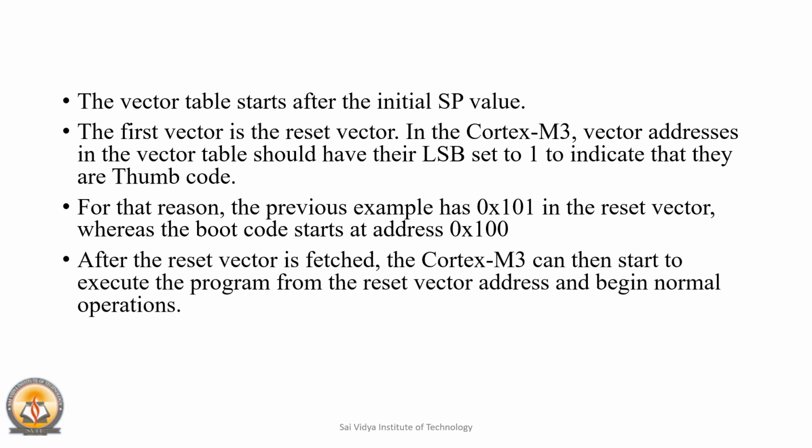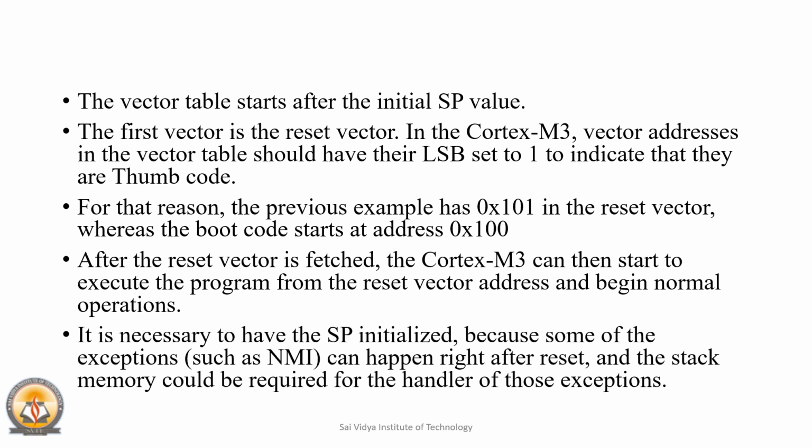After the reset vector is fetched, the Cortex-M3 can then start to execute the program from the reset vector address and begin the normal operations. It is necessary to have the stack pointer initialized because some of the exceptions, such as the non-maskable interrupt, can happen right after the reset, and the stack memory could be required for the handler for those particular exceptions.